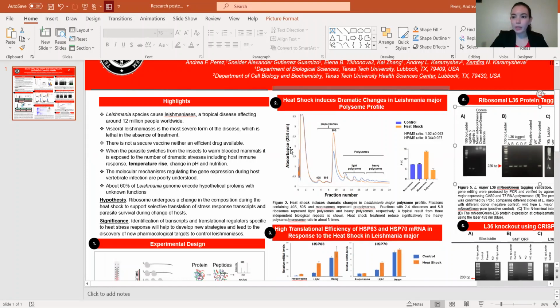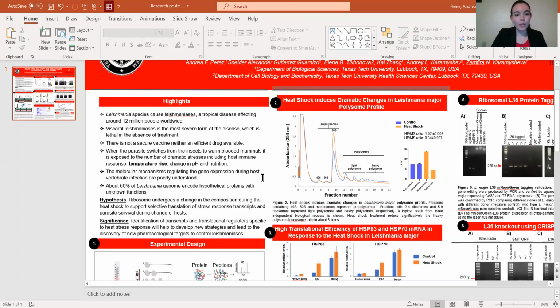The way that this parasite works is that it is found in mosquitoes, and whenever mosquitoes bite mammals, then you get infected with it. So whenever the parasite switches from the insect to a warm-blooded mammal, it is exposed to different dramatic stresses, which include a different immune response, temperature rise, change in pH, and in nutrition. The molecular mechanisms regulating the gene expression during the host vertebrate infection are still very poorly understood, and around 60% of the Leishmania genome encode hypothetical proteins with unknown functions.